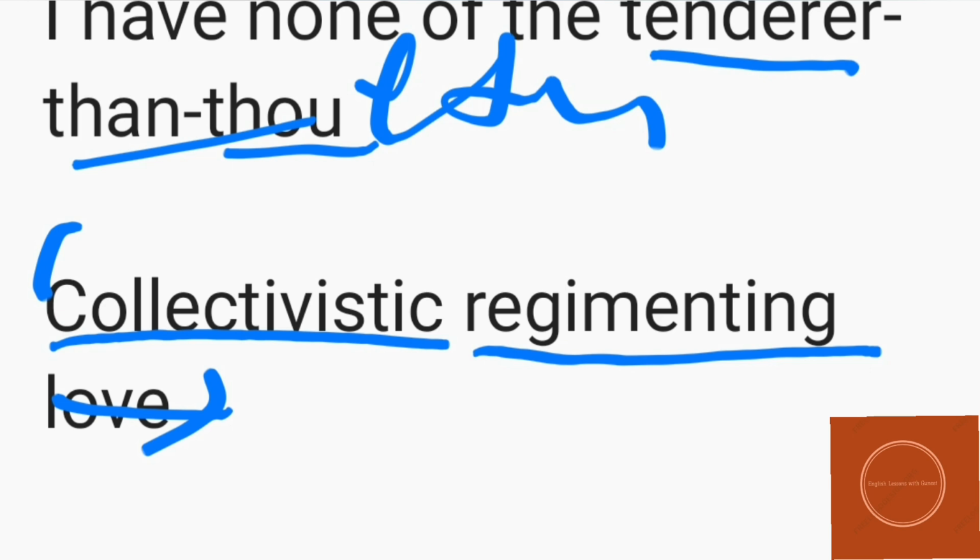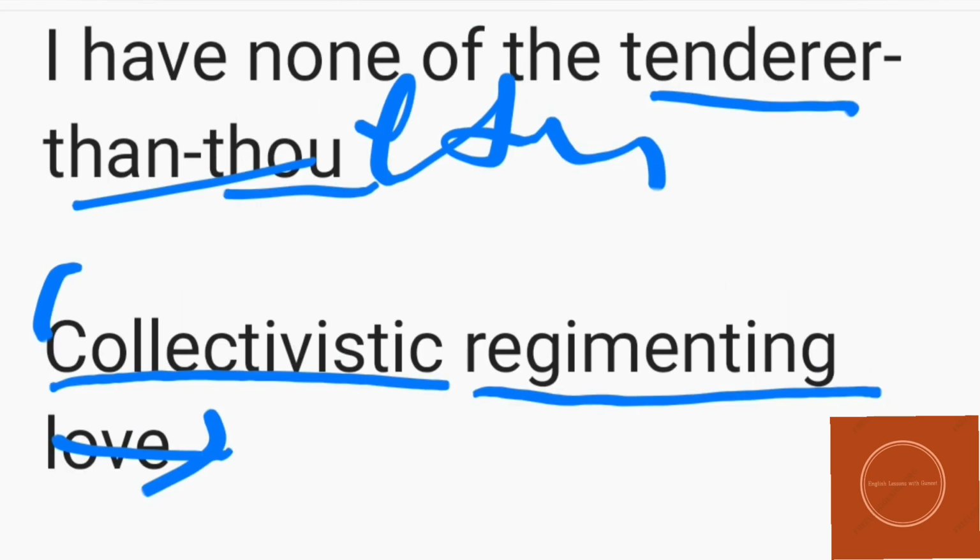So the poet is saying that I do not believe in such an opinion, meaning the poet is not believing in communalism. This is what he means to say, that I do not believe in such beliefs with which the modern world is being swept. The meaning of swept is being highly affected. So over here the poet is saying that with this belief, collectivistic regimenting love, the modern world is being swept, meaning the modern world is being highly affected by this belief. Many people are believing it and they are getting highly affected by it.